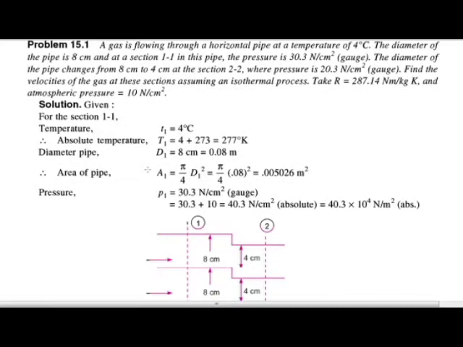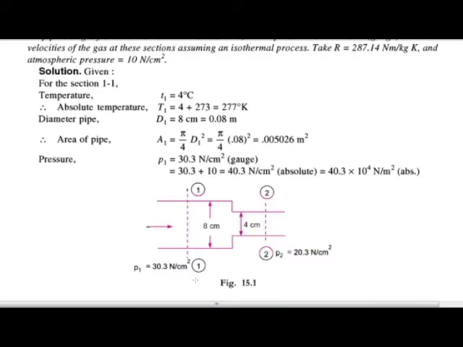So what they have given is a horizontal pipe with two sections, section 1 and section 2. The diameter at section 1 is 8, and it changes from 8 to 4. So let us draw a figure. The horizontal pipe has a diameter of 8 at section 1, and at section 2 the diameter is 4.